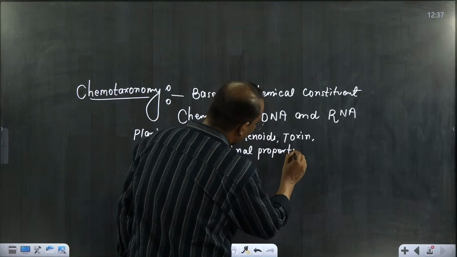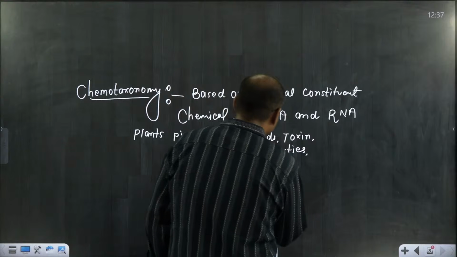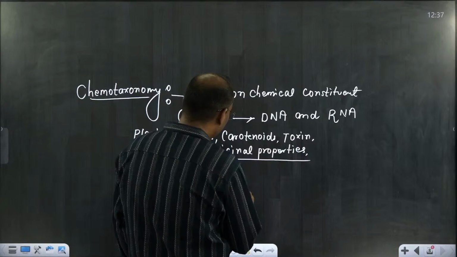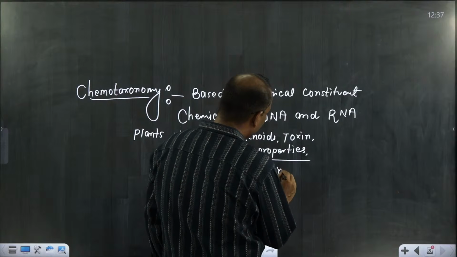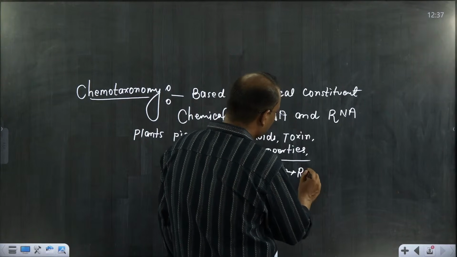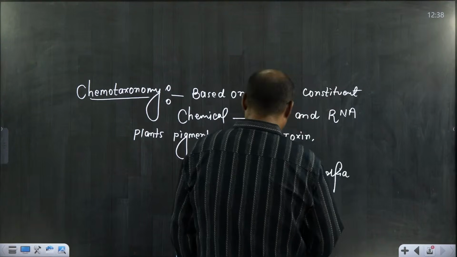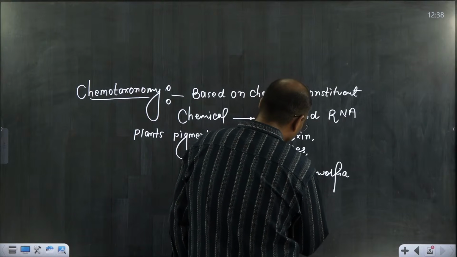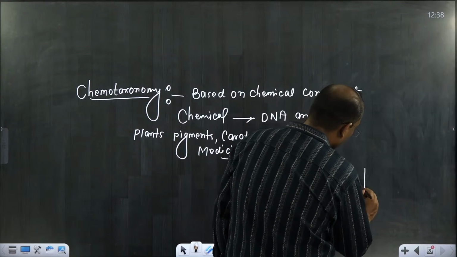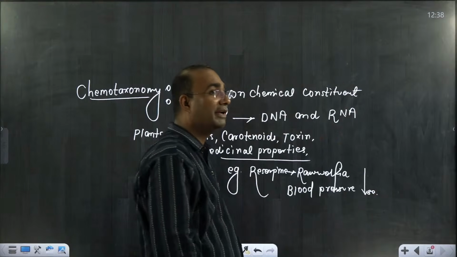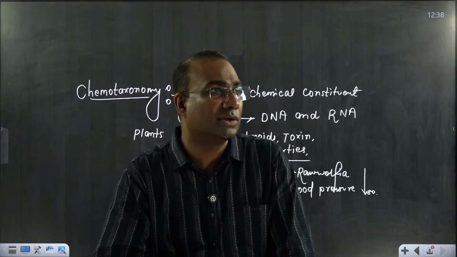In the chat section, just mention the plant name that has medicinal properties. One plant example I will give you is reserpine. Reserpine we extract from Rauwolfia. Where do we use this plant? To reduce blood pressure. So plants are having many medicinal properties also.